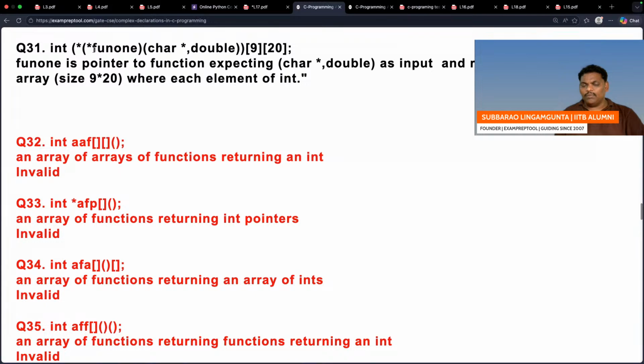Fun1 is a pointer. That pointer is pointing to a function which will take a character pointer and double as input, and which will finally return a pointer. Right? Let me check once.